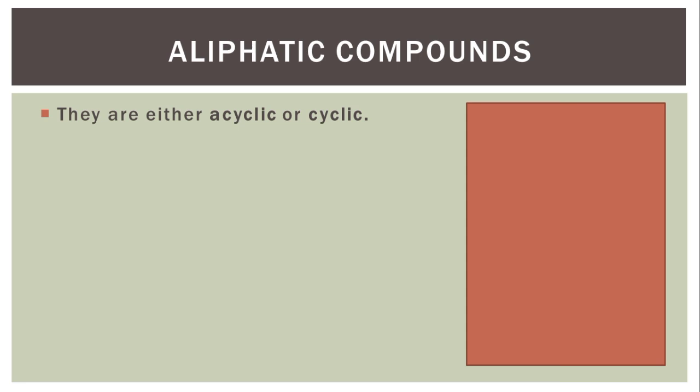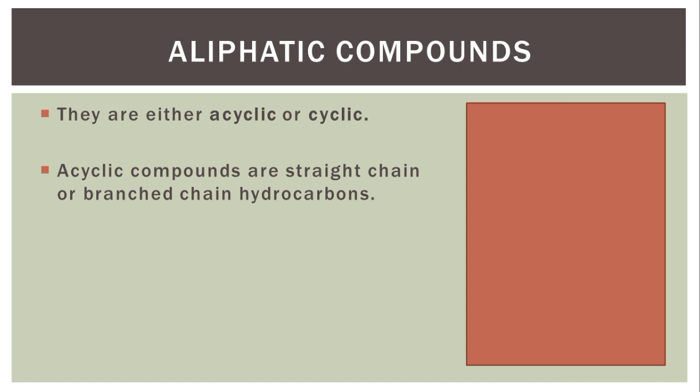Then acyclic is the opposite. The structures don't look like shapes. Now this acyclic or cyclic is actually referring to how the shape looks, and that is why we group them under aliphatic compounds.